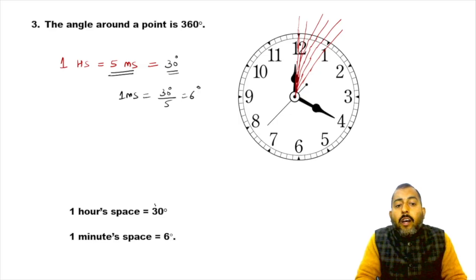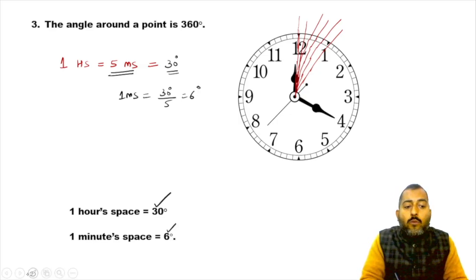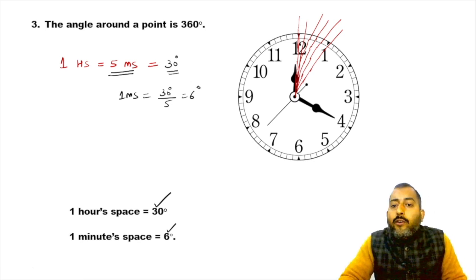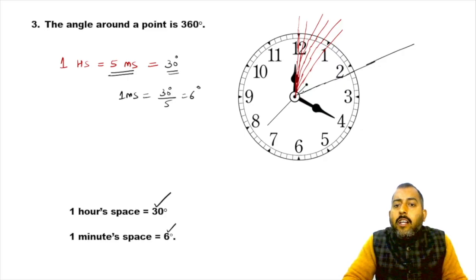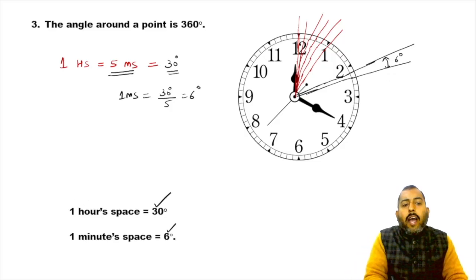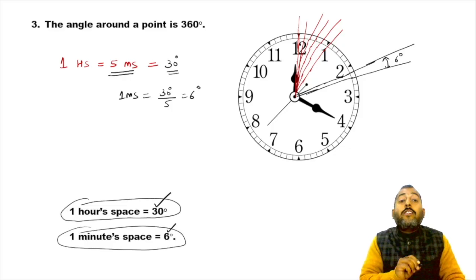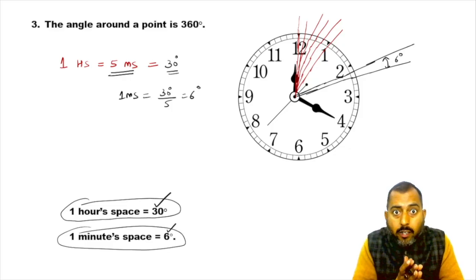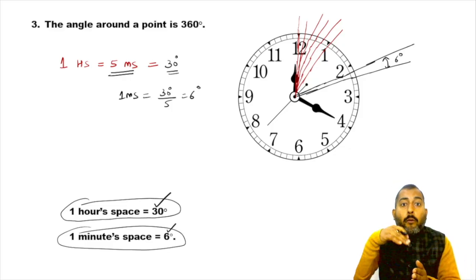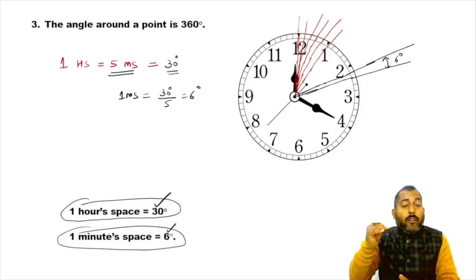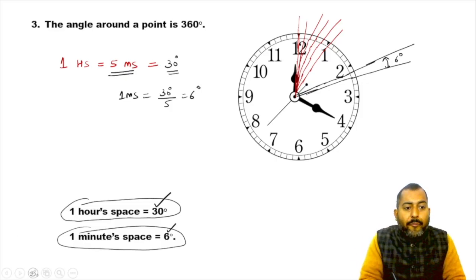So remember, the angle of 1 hour space is 30 degrees and the angle of 1 minute space is 6 degrees. This angle because of 1 minute space, the smallest angle, will simply be 6 degrees. So the angle of 1 hour space is 30 degrees, the angle of 1 minute space is 6 degrees. These are important terms. Make a note of it, pause the video, note it down. Okay, and let's move on now.